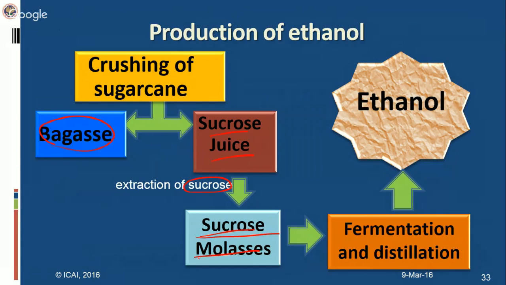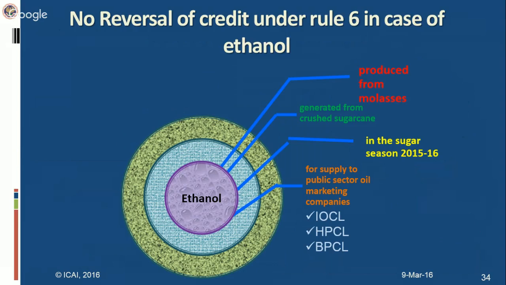This sucrose molasses undergoes the process of fermentation and distillation, and finally the ethanol is produced. Okay. Now, this is the production process of ethanol, and this is actually exempt from excise duty. Now, we are telling that Rule 6 reversal is not required in this case. That is, no reversal of CENVAT credit under Rule 6 in case of ethanol.